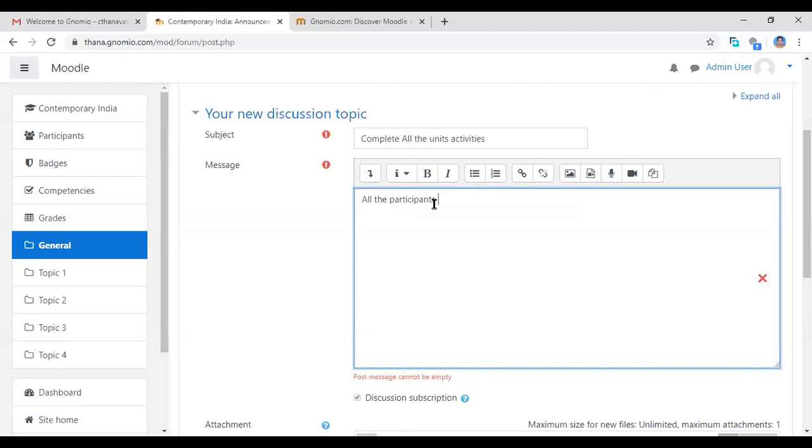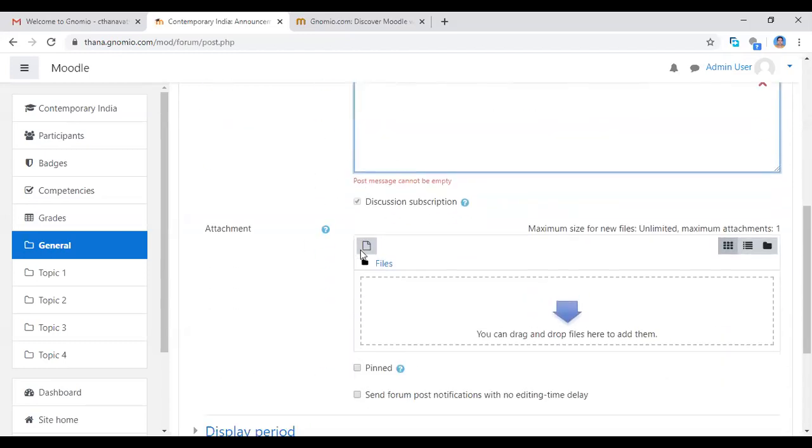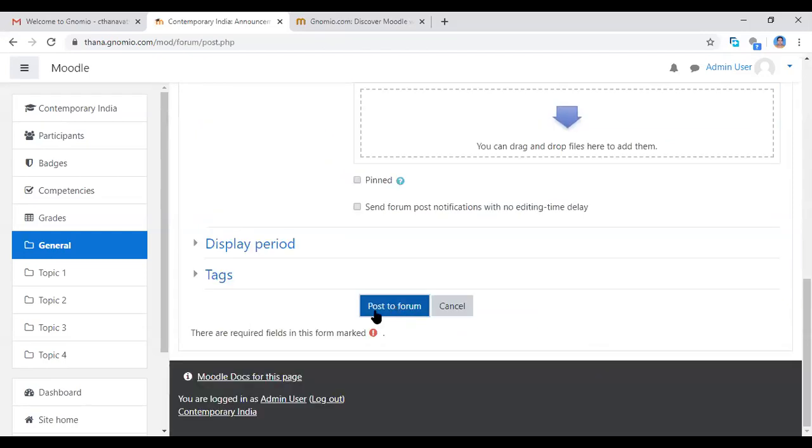All the participants, please go to all the units and complete the activities. So now I'm giving the message to the participants. Now I'm posting to that forum, post to forum.